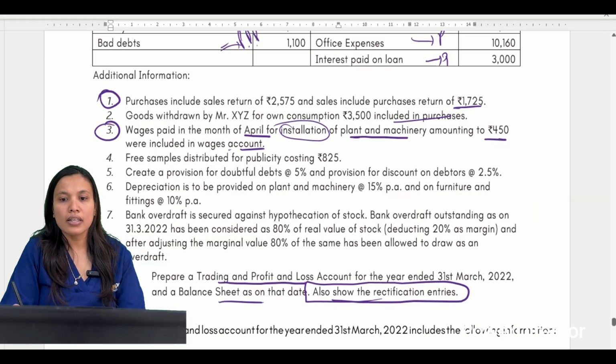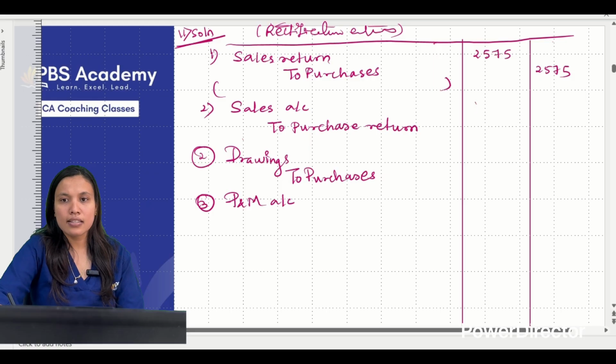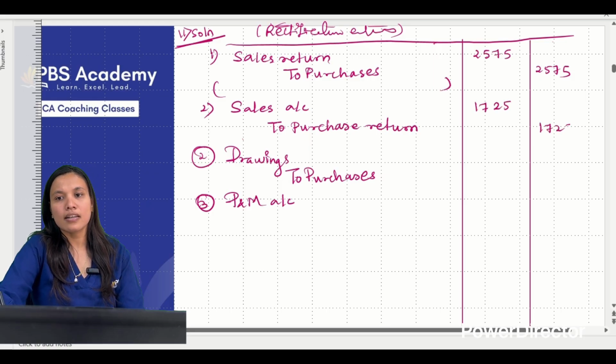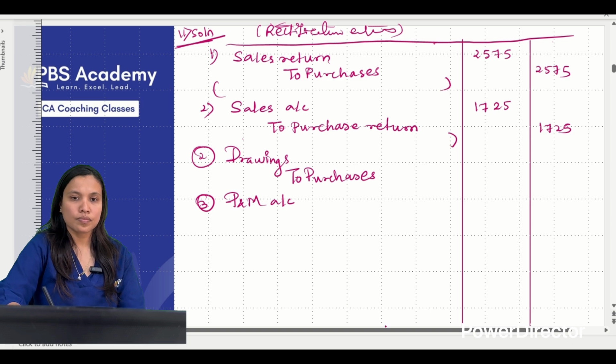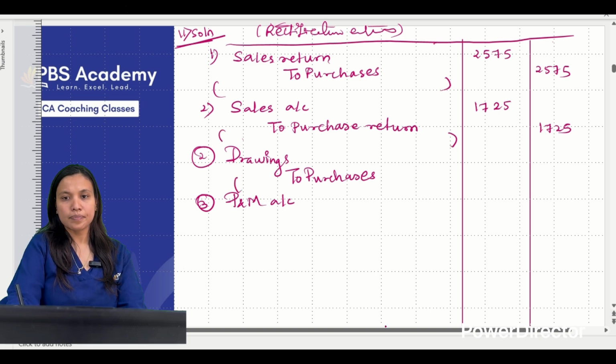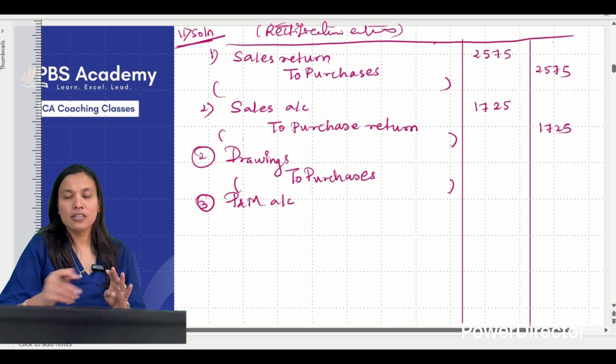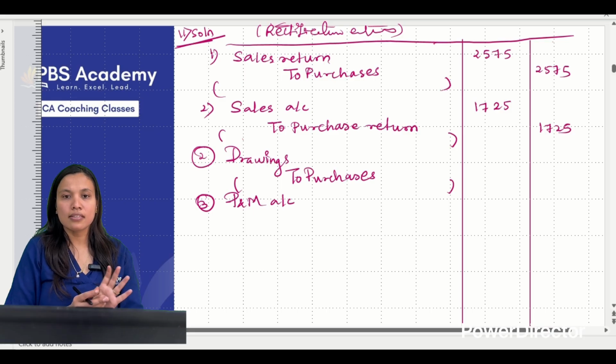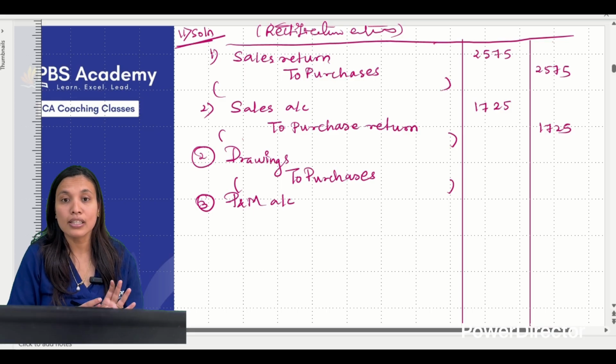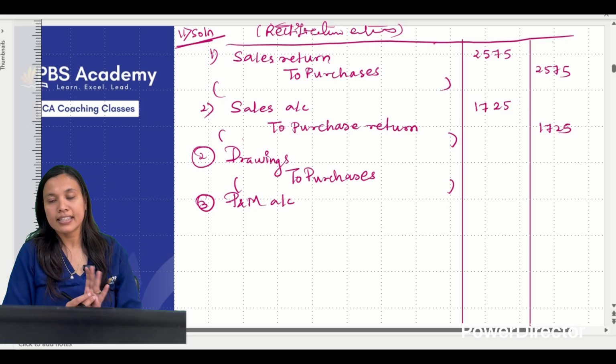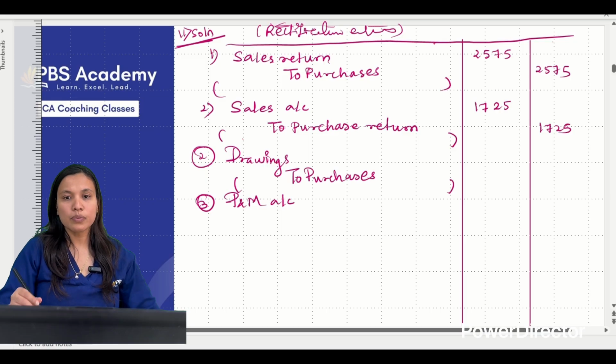Purchase return amount included in the sales now rectified. Purchase return amount included in the sales now rectified. Come to the third one.